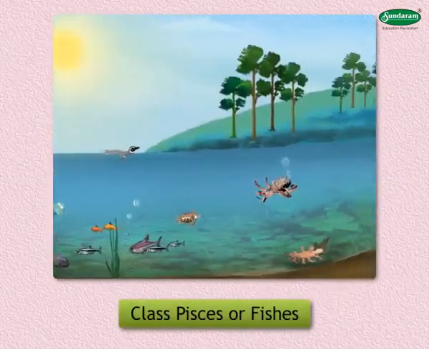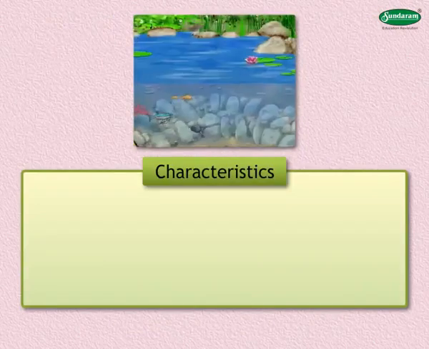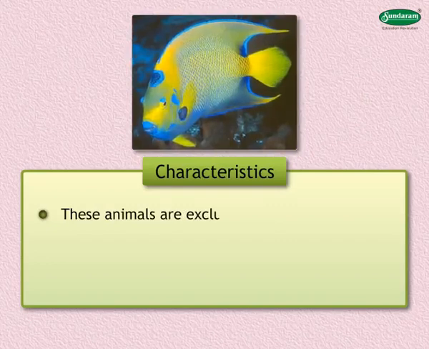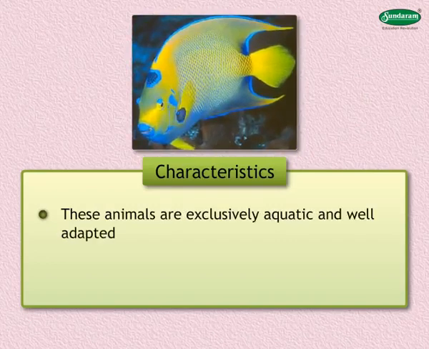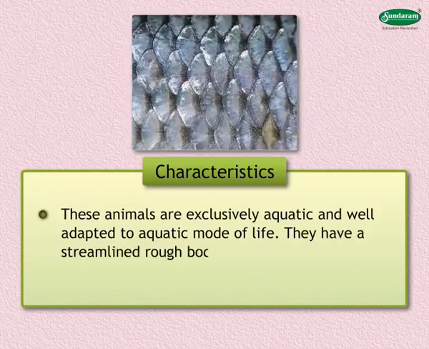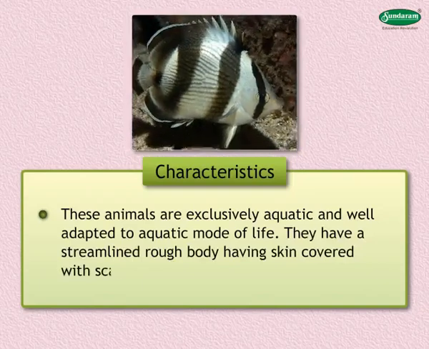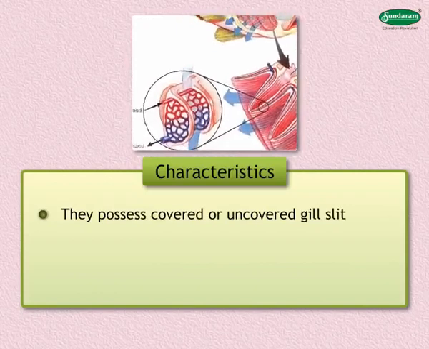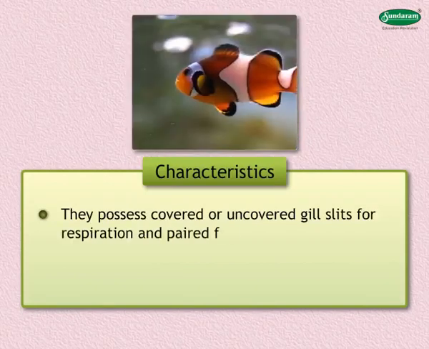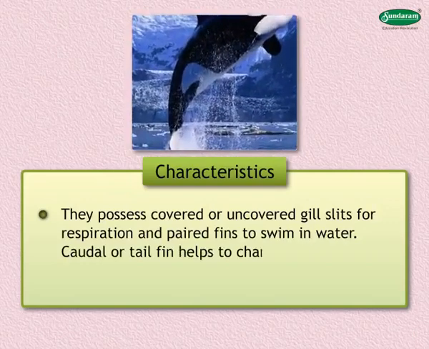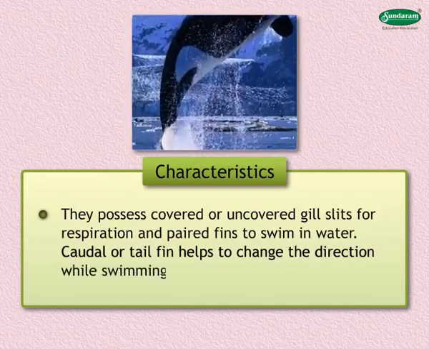Class Pisces or fishes. Following are the characteristics of animals belonging to class Pisces. These animals are exclusively aquatic and well adapted to aquatic mode of life. They have a streamlined, rough body having skin covered with scales. They possess covered or uncovered gill slits for respiration and paired fins to swim in water. Caudal or tail fin helps to change the direction while swimming.